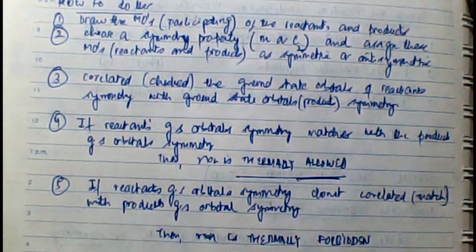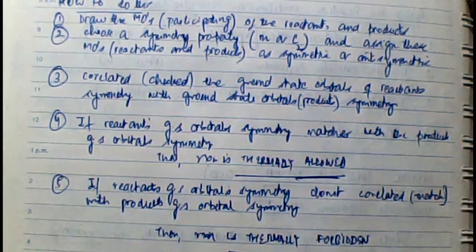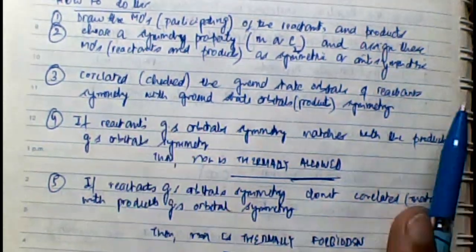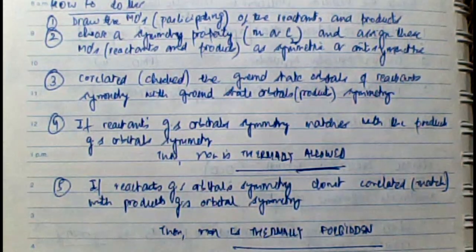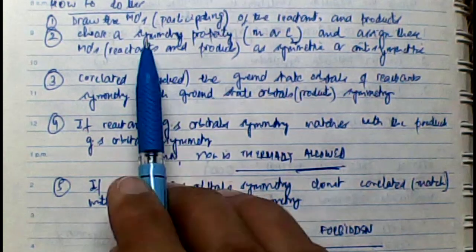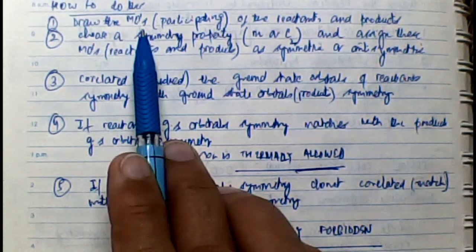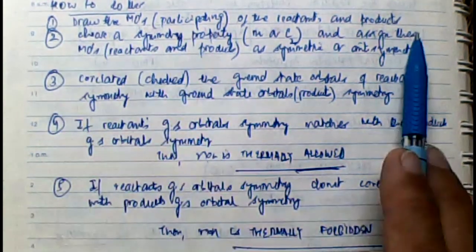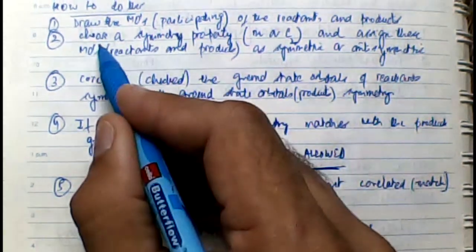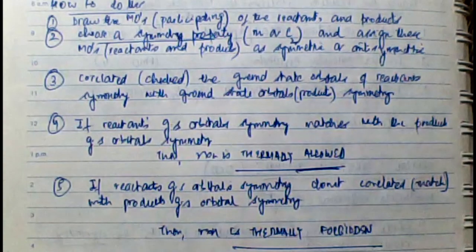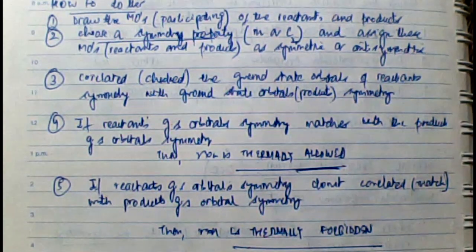Then the most important point is to choose a symmetry property or symmetry operation. Which symmetry operation? Which C2 along which axis? Mirror along which axis? The important thing is we need to classify the reactant orbitals and product orbitals as symmetric and antisymmetric. That particular symmetry operation should be chosen which can classify all orbitals as either symmetric or antisymmetric. If I choose a symmetry operation which is not able to classify two different orbitals as symmetric or antisymmetric, then that symmetry operation is not chosen.